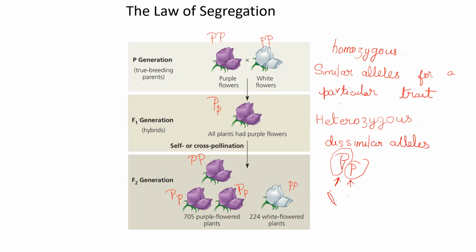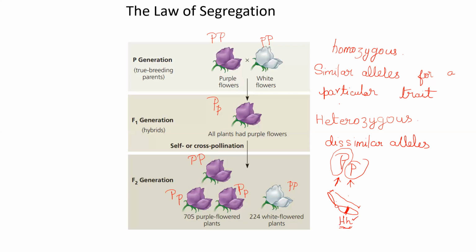Say for example, this is your chromosome, which has not got duplicated. If this is the particular locus for my hair color, then I will have two genes, two alleles, one from my mother and one from my father. So whichever is dominant will get expressed. So alleles are a pair of genes. Always there will be two genes, a pair of genes that occupy a specific location in a particular chromosome and control the same trait.